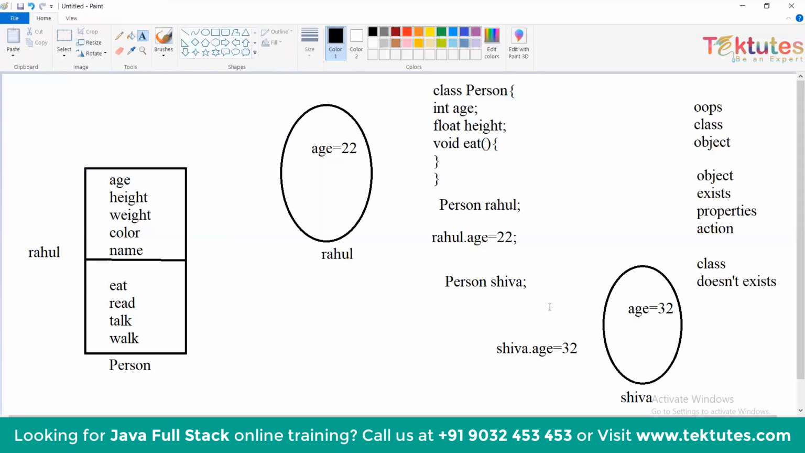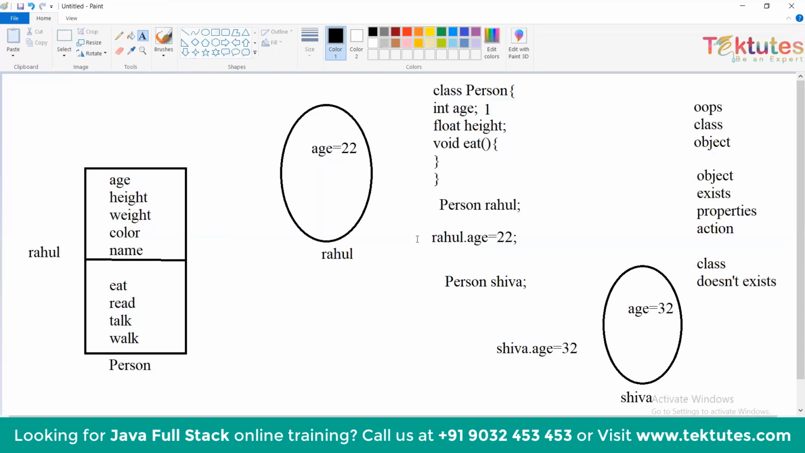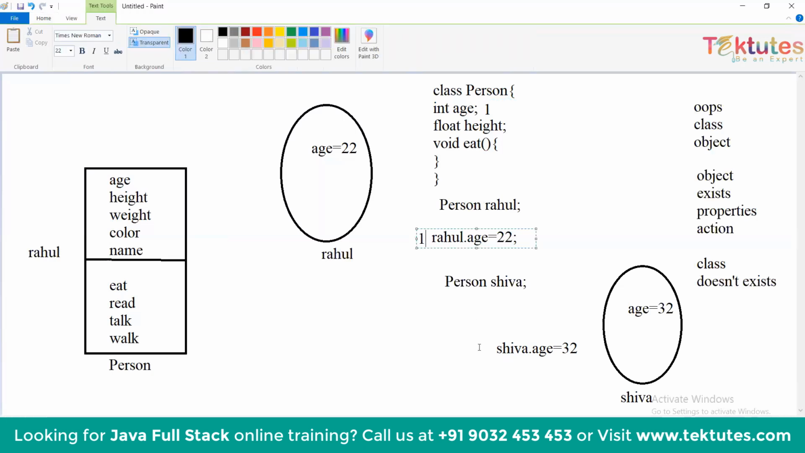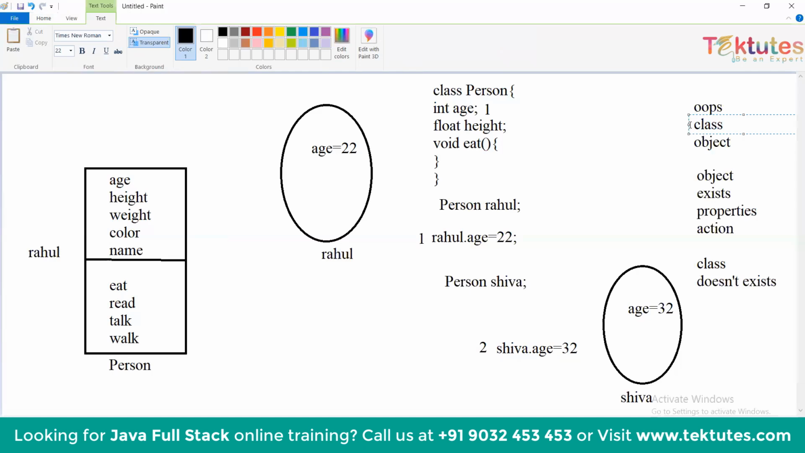So what is the purpose of doing all these things? If you see the class person, here age is declared only once and I was able to access it as Rahul.age first and Shiva.age second. So the variables or methods of a class are declared only once and can be accessed multiple times based on the number of objects. If I have 10 objects, I can access those variables and methods 10 times. If I have n objects, I can access them n number of times. So if you understand this class and object, it will be easy to write the code.